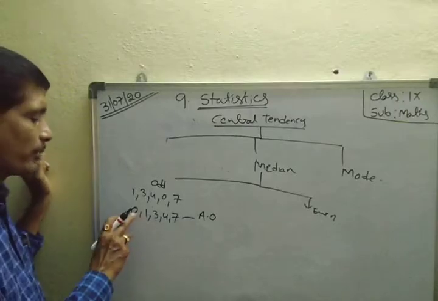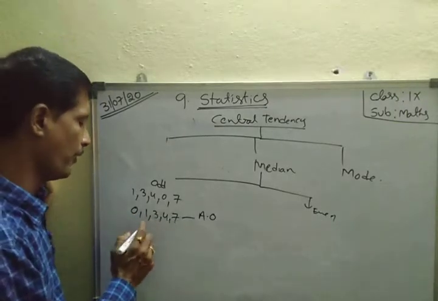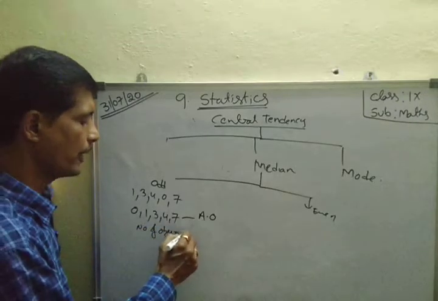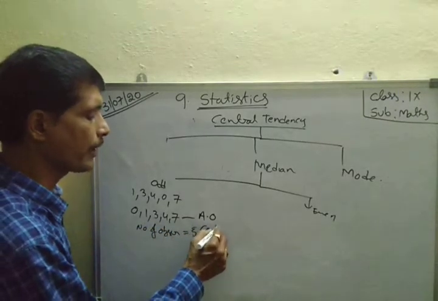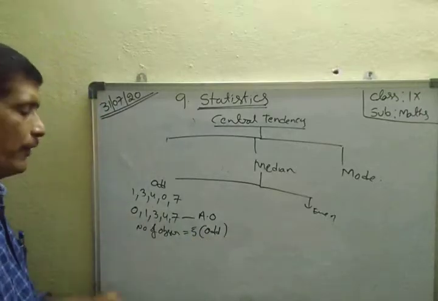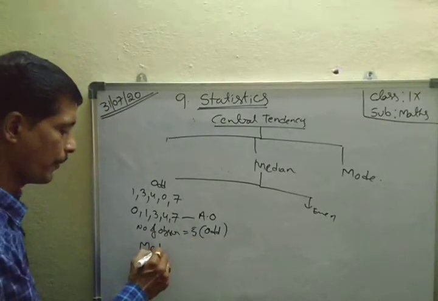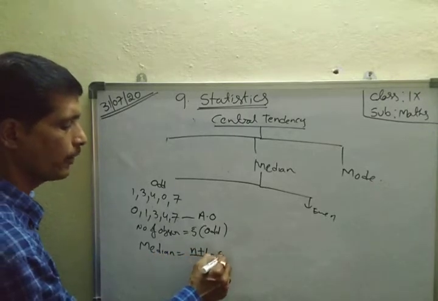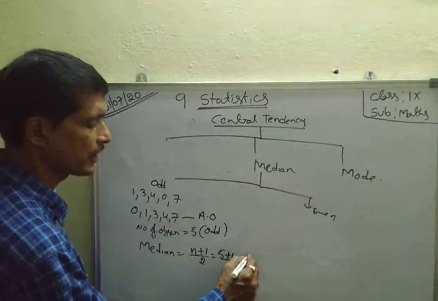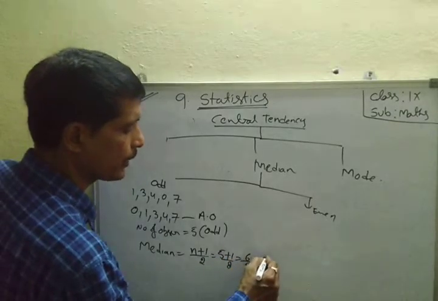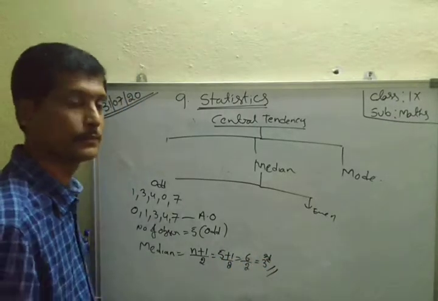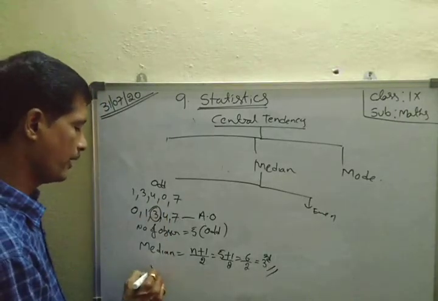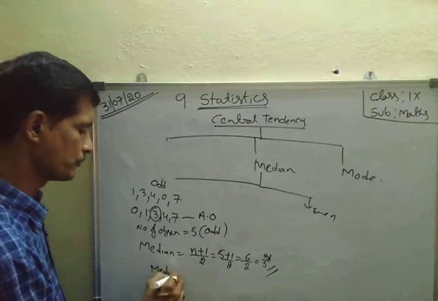Here the number of observations: 1, 2, 3, 4, 5. That is how many? 5. 5 means that is odd or even? Odd. Therefore median equals the formula n plus 1 by 2. That is 5 plus 1 by 2, that equals 6 by 2, that equals the third term. Here the third term is what? 3.